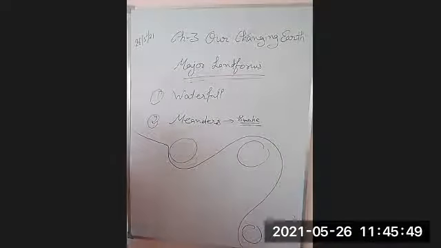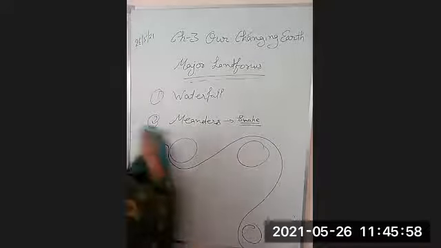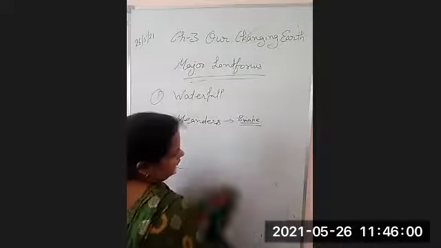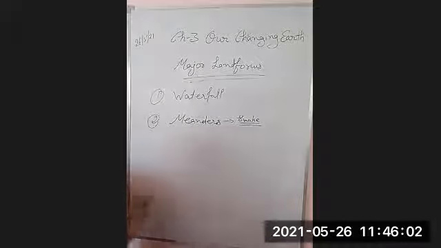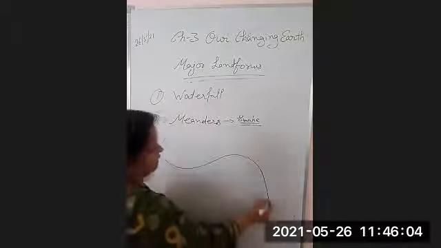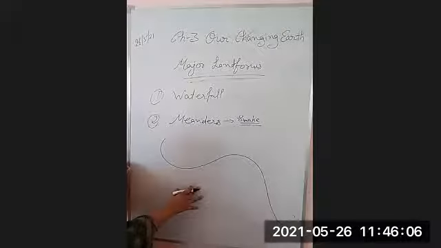As the snake moves, similarly the river moves. What happened in the middle course when the river creates meandering? This zigzag way of river is known as meander, right?